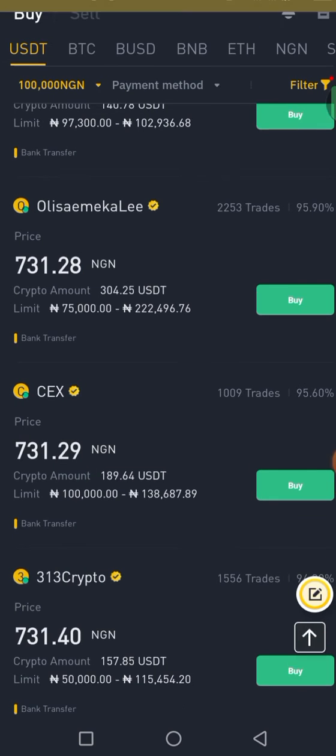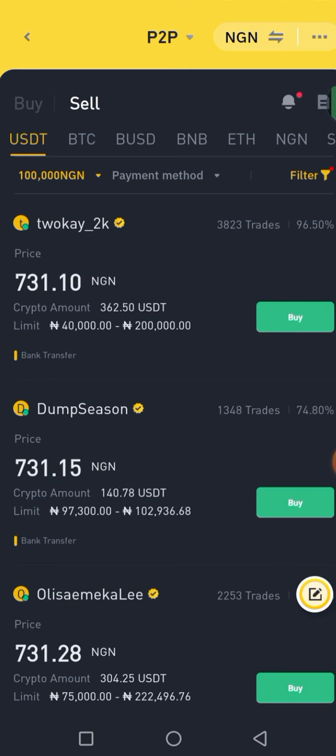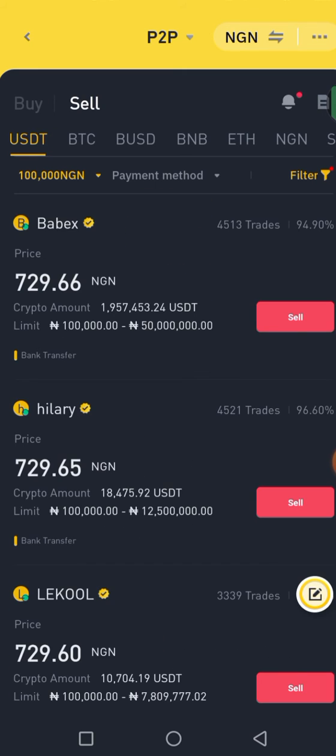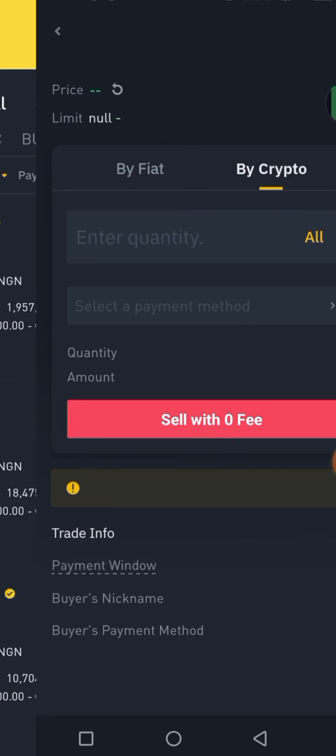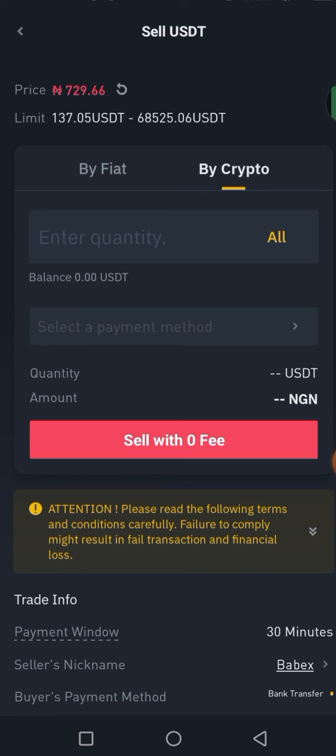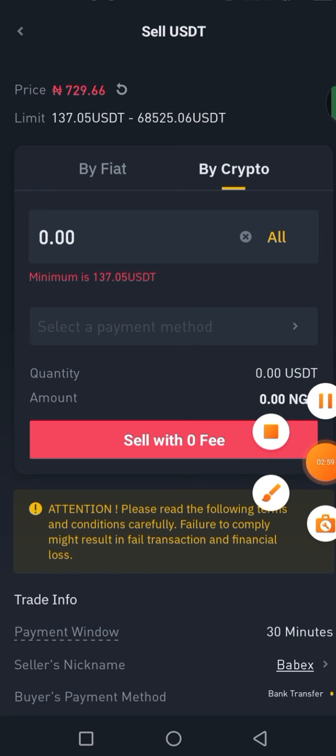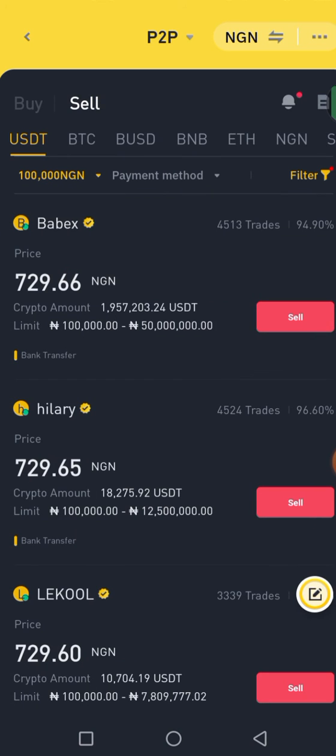And now if you want to sell, the reverse is the case. Come to sell. When you come to sell, let's say is the exact amount you want to sell, click on this. If you have 100,000 worth of USDT or any currency you want to sell. But like I told you, I don't actually have any USDT now, but I just want to explain it for the purpose of this video. So you have to click on this, click on the payment address that you want them to send it to, then click on sell with zero fees, and from there it's self-explanatory, and in a few minutes you will see your money. But that is how to use the Binance p2p and make money, guys.